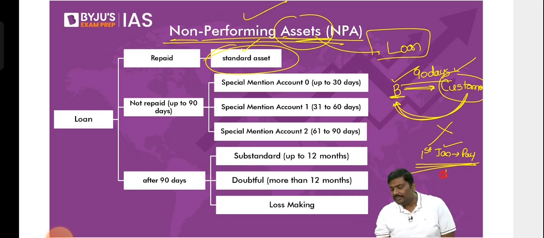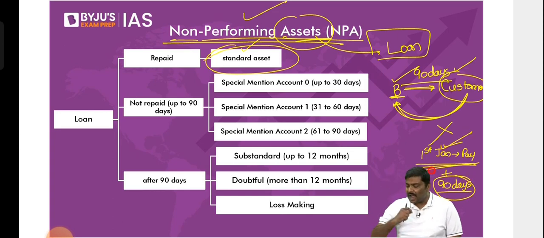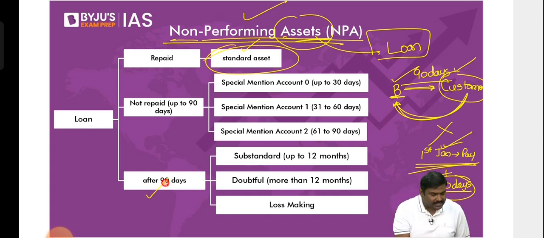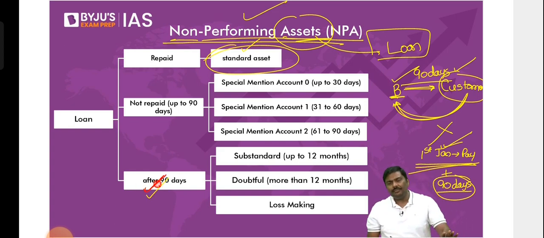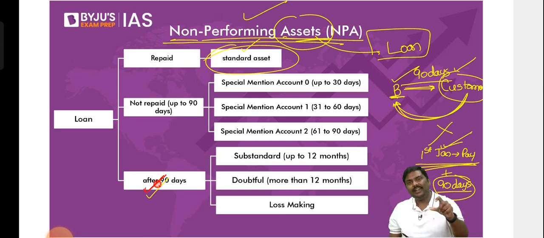So what will the bank do? They will wait for 90 days. After 90 days are over from the due date, they will classify this asset as a non-performing asset. Please have a look at the chart that I have given here. After 90 days, they will classify your account as a non-performing asset, NPA.